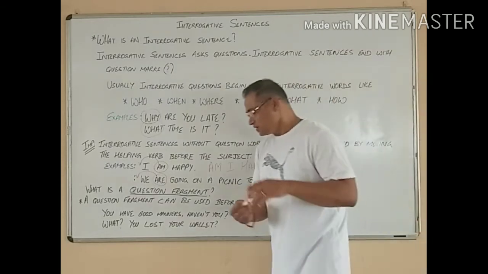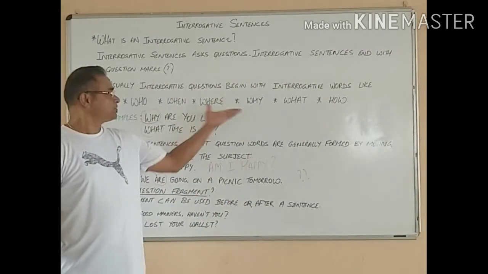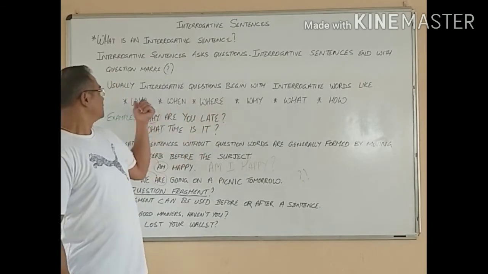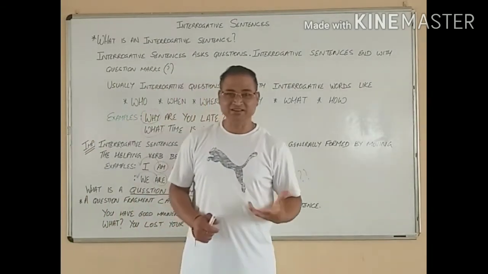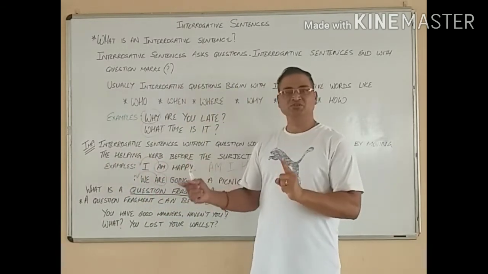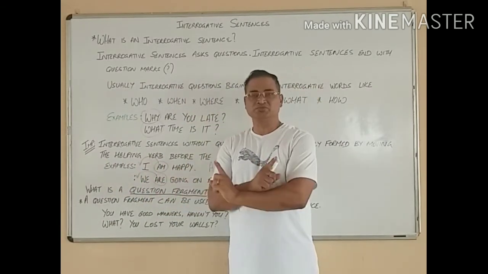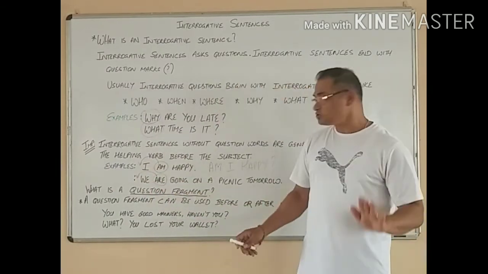So these are simple things we have to understand, where we can have helping words with who, when, where, why, what, how, that will form sentences. But we also have imperative sentences just by shifting the helping verb and the subject will give me an interrogative sentence. Now it does not end there.